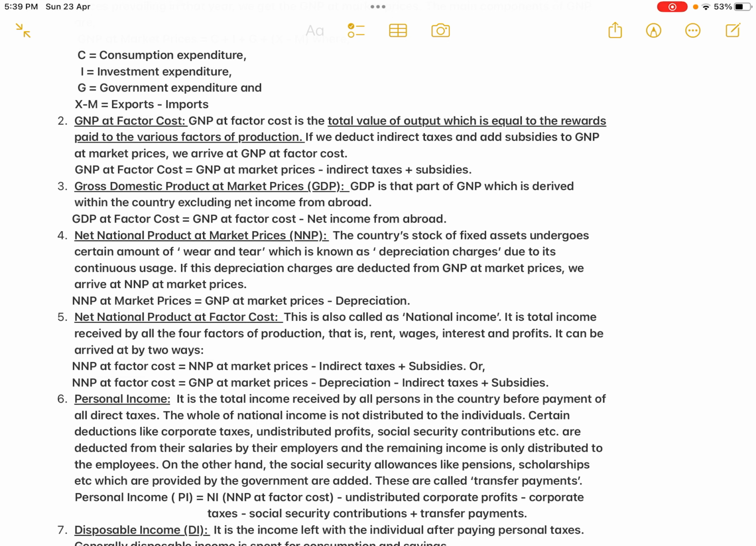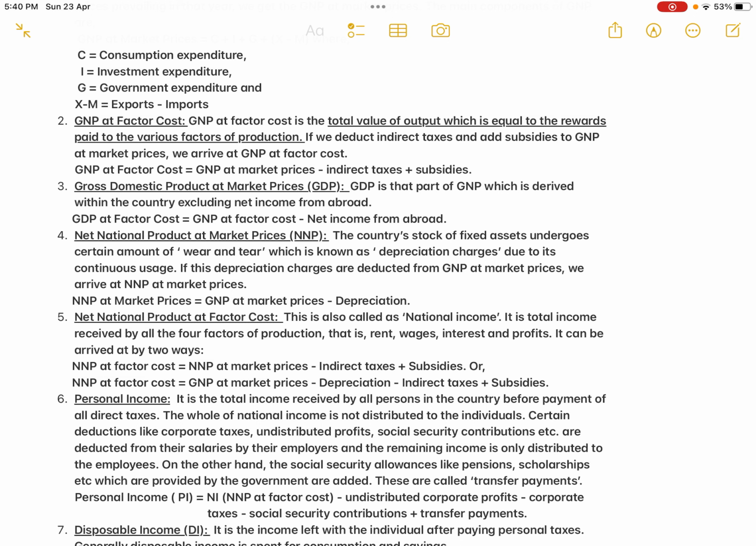I told you, all the assets of the country, that is the capital goods, the machinery, the infrastructure, all the assets of the country will be in usage, isn't it? So the value will not be the same continuously. The value keeps on depreciating. So that is what is known as depreciation charges, because of the wear and tear due to continuous usage. If these depreciation charges are deducted from GNP at market prices, we arrive at NNP at market prices. So for only this current year, what is the value of the output in the country? Then we have to look at the NNP at market prices.